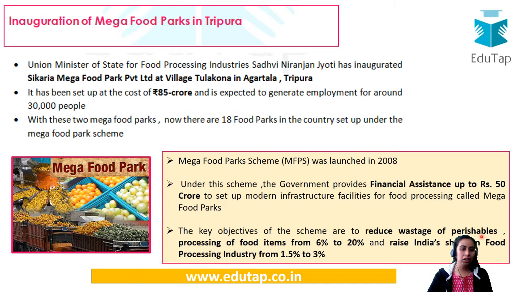Are you able to link that the government is pushing the cropping of horticulture? Cropping is being pushed by the government, and on the other hand we are lacking the infrastructure for its storage. So if we are not able to store it, what if we are able to process it? That would become very important for our economy also. So just go through it, that India wants to raise its share in the food processing industry from 1.5 to 3%. That means we are aiming to double our food processing share in the world. So yes, this is it.